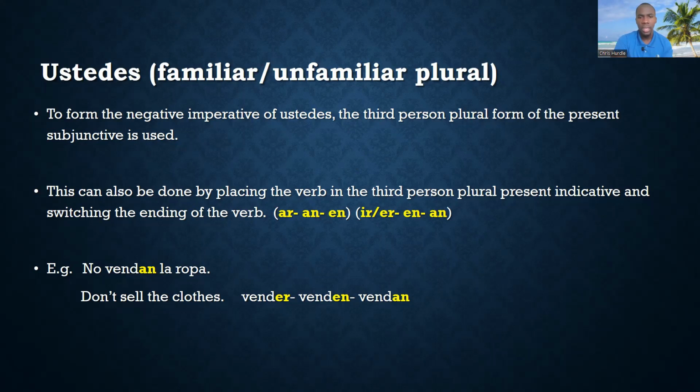So AR becomes an, which ultimately becomes en. IR, ER becomes en, which ultimately becomes an. Okay? For example, no vendan la ropa. Don't sell the clothes. That comes from the verb vender, which means to sell, of course. So we have venden, and then we have vendan. No vendan la ropa.